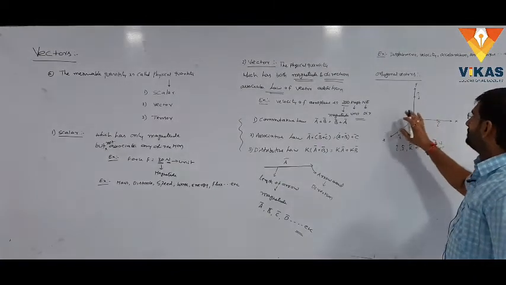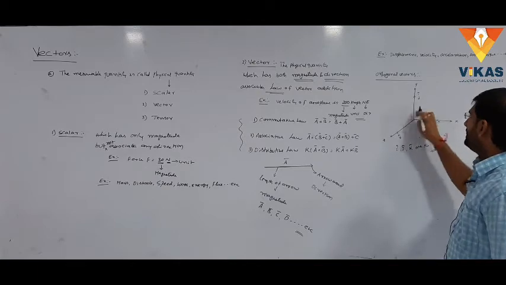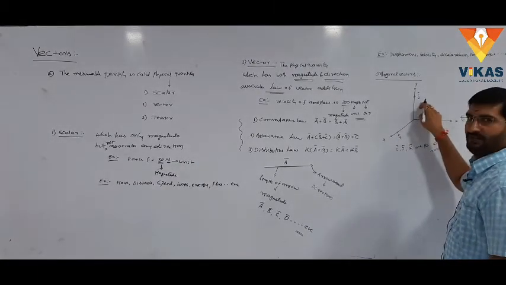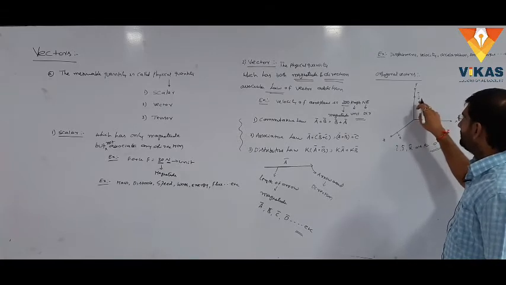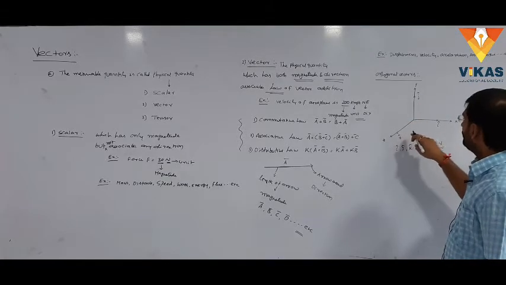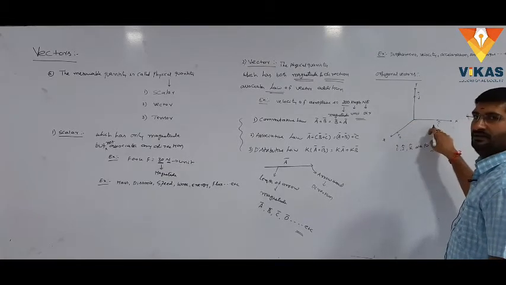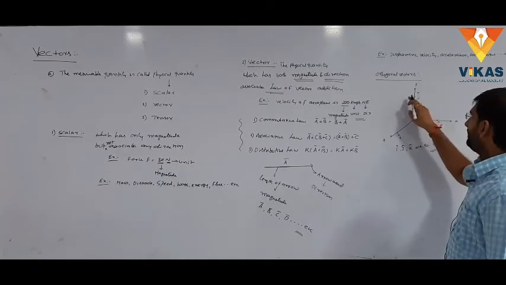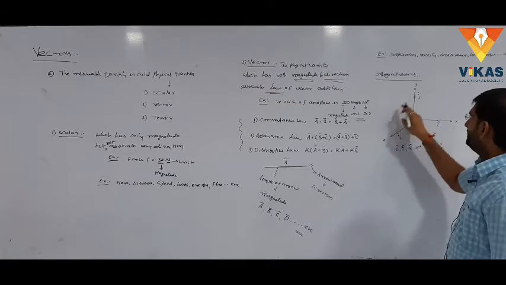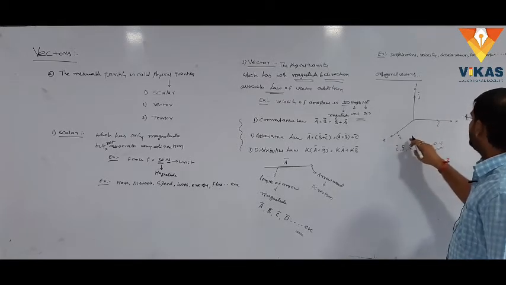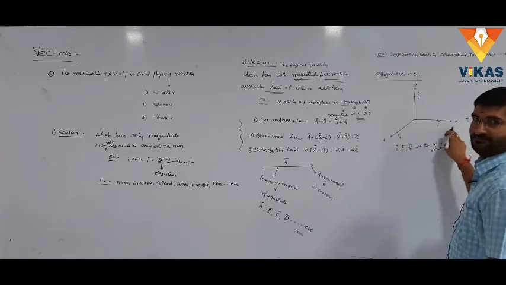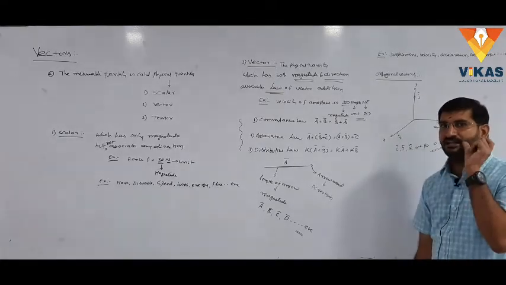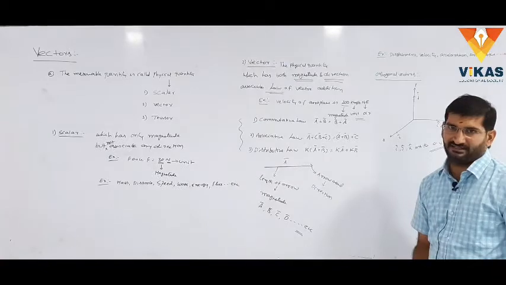Generally the vectors are represented with i, j, k. If the vector is in two-dimensional manner, i and j; or j and k; or k and i. The vector which lies in the xy plane is represented with i and j. If the vector lies in the yz plane, j and k. The vector lying in the zx plane, k and i. In three-dimensional manner, i, j, k. Generally i, j, k are represented as orthogonal vectors, right?